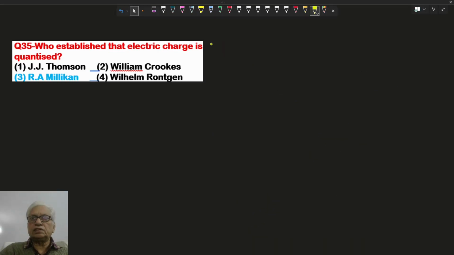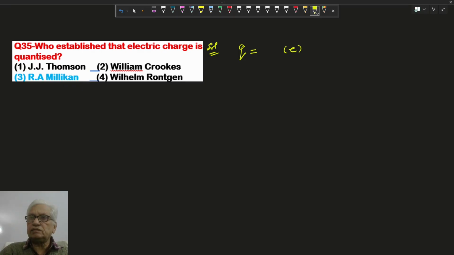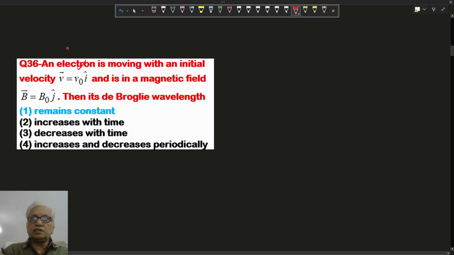Hello, in this question we have to establish that electrical charge is quantized. Quantization means the total charge on the ball, as given by Millikan, should be a multiple of the fundamental charge e, so it should be an integer number of charges. So the charge on the electron established the quantization nature, as given by Millikan. So this option is correct.